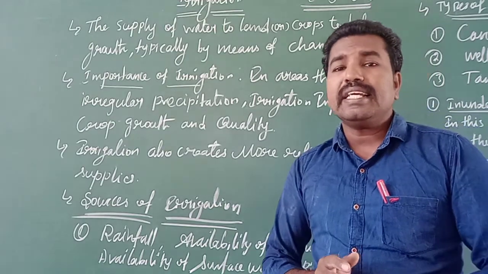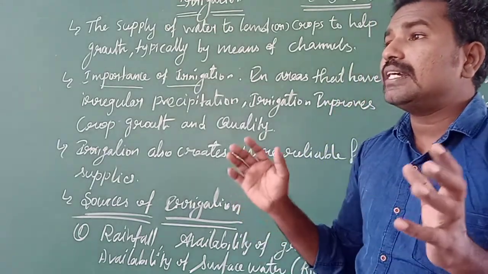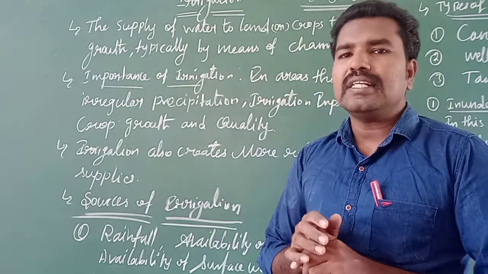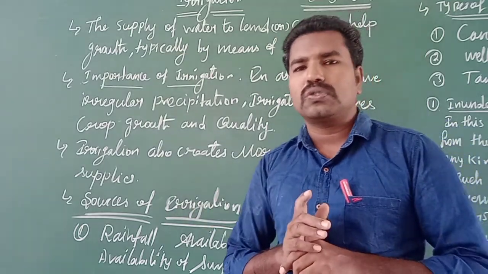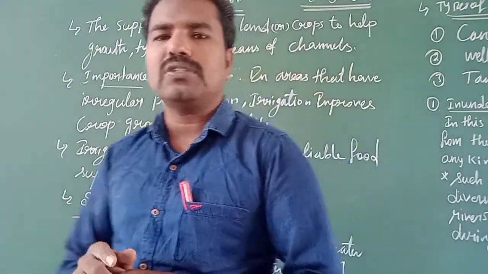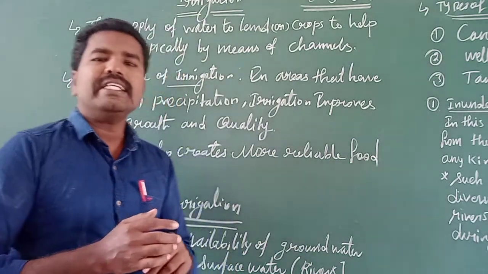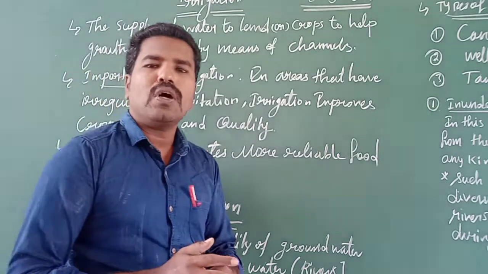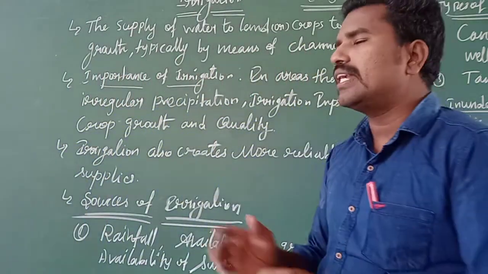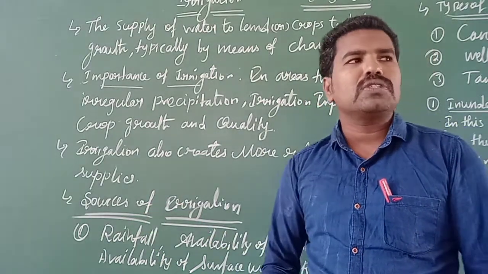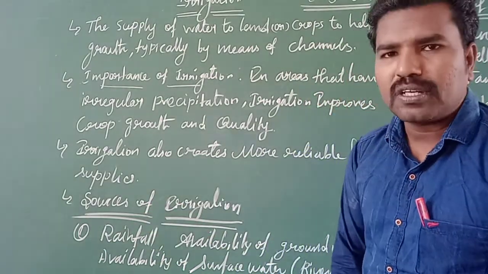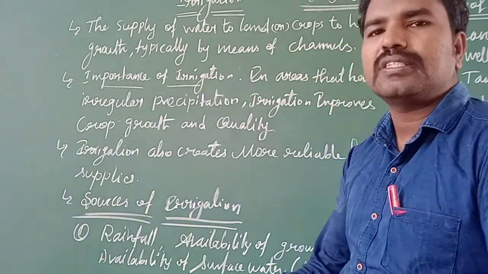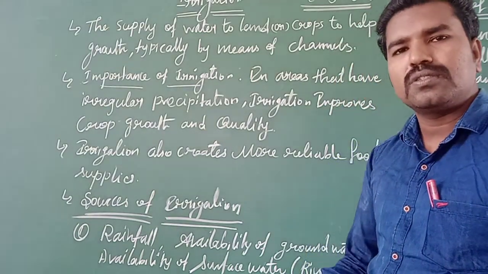Precipitation. India is a monsoon country, and every year India receives rainfall from the southwest monsoon and the northeast monsoon. The southwest monsoon lasts from June to September, and the entire country receives rainfall except Tamil Nadu, in the months of June, July, August and September. Tamil Nadu and the Andhra coastal areas receive rainfall from the northeast monsoon in October, November and December, continuously for three months. You know that we are facing this rainfall season now.